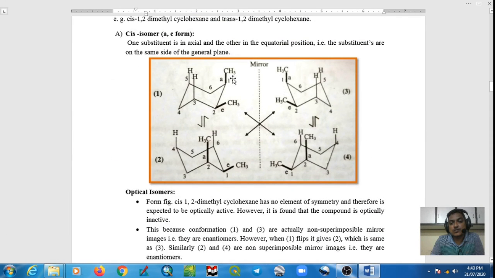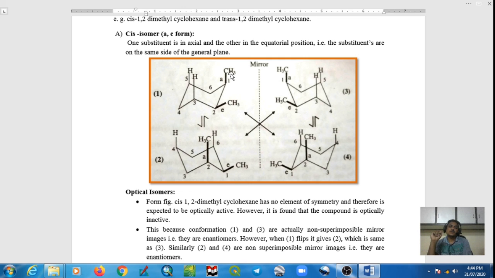Energy for this molecule: we know that one axial methyl group shows 2 butane gauche interactions. Butane gauche interaction is also called 1,3-diaxial interaction, and the energy for one 1,3-diaxial interaction is 0.9. So one methyl group produces 2 butane gauche interactions, hence total energy is 1.8 kilocalorie per mole.